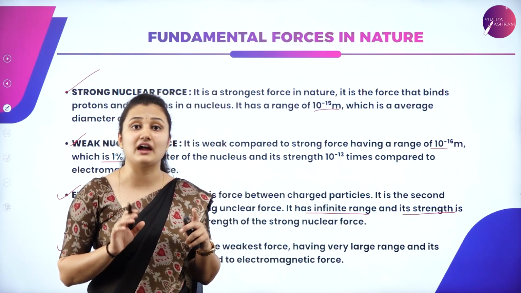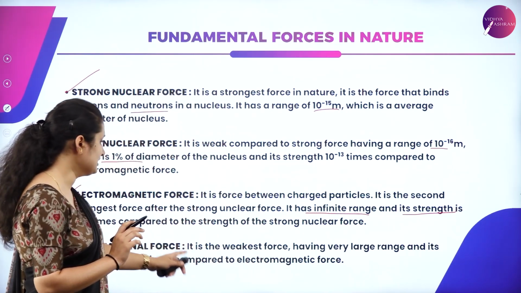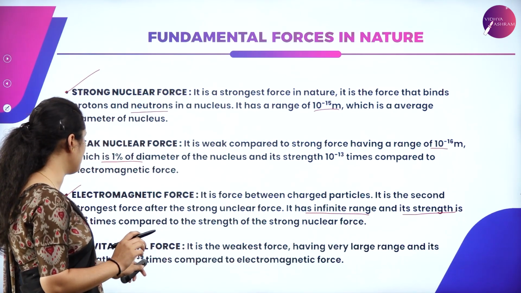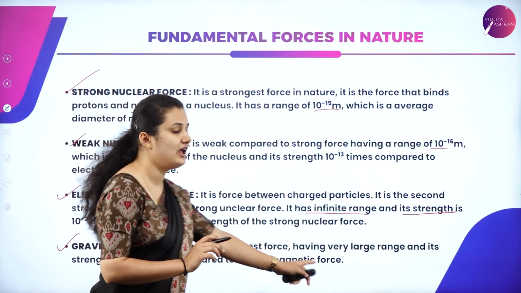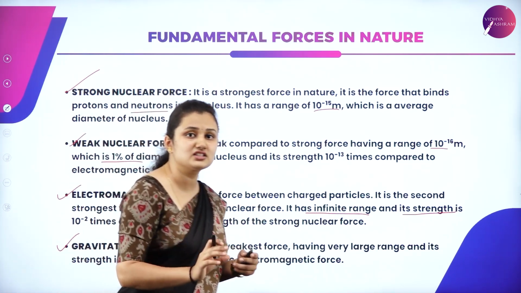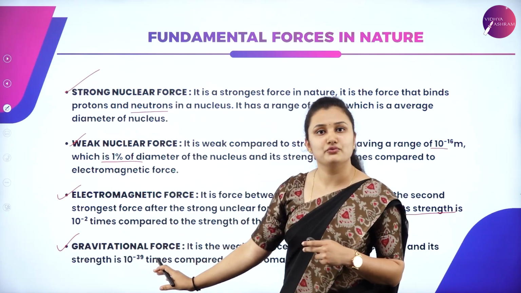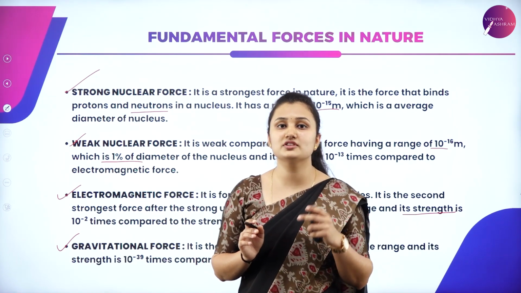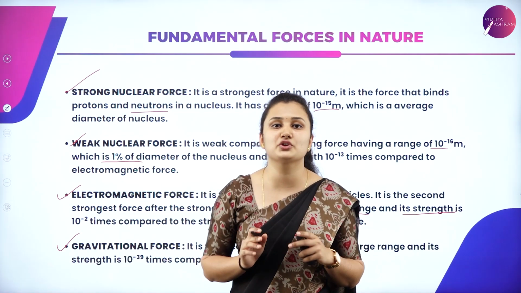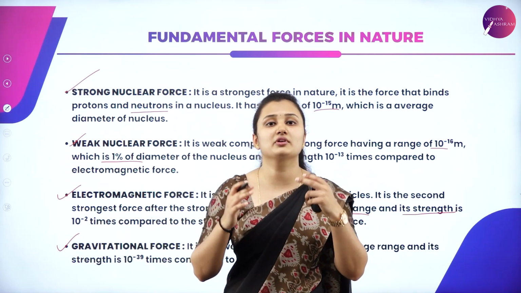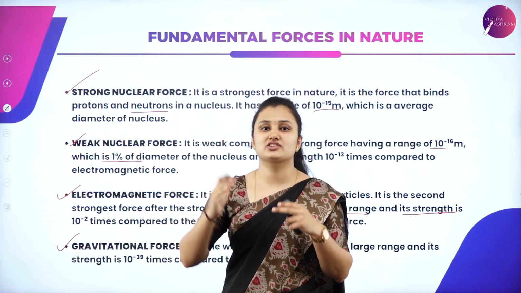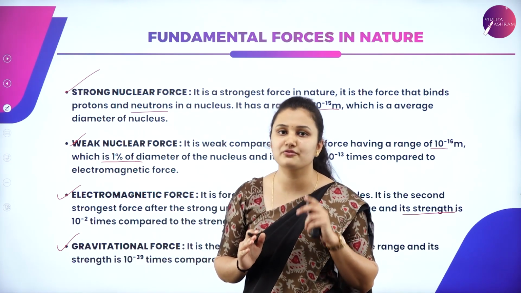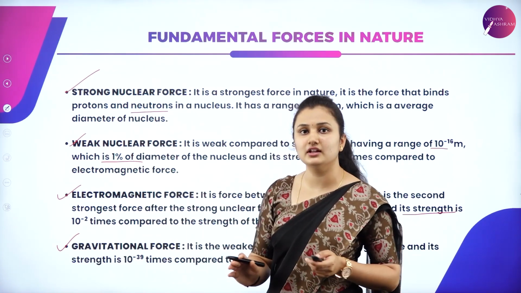So what do you mean by gravitational force? It is the weakest force having very large range, and its strength is 10^-39 times compared to electromagnetic force. So it is the weakest force among all the four fundamental forces, and gravitational force is always attractive and is the force that acts between two objects by virtue of their mass. We'll study in detail about gravitation in our upcoming sessions, as we have a chapter on gravitation in your physics NCERT textbook for first PU. So these are the four fundamental forces.